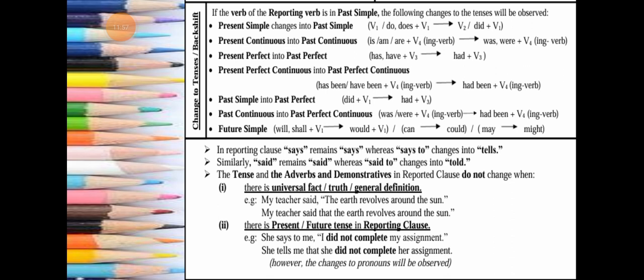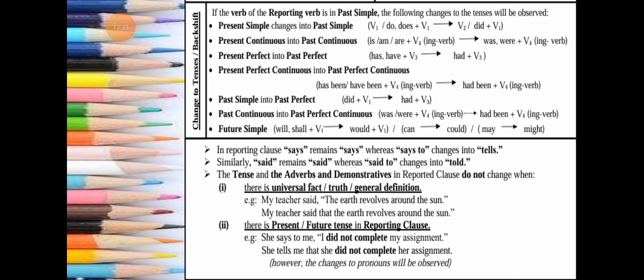Okay, so in reporting clauses, says remains says, whereas says to changes into tells. Similarly, said remains said, whereas said to changes into told. Got it? These are again the changes in the reporting clauses. If the reporting verb is says, it remains says, but if it is says to, it changes into tells. Similarly, if it's said, it remains said, but if it is said to, it converts into told.